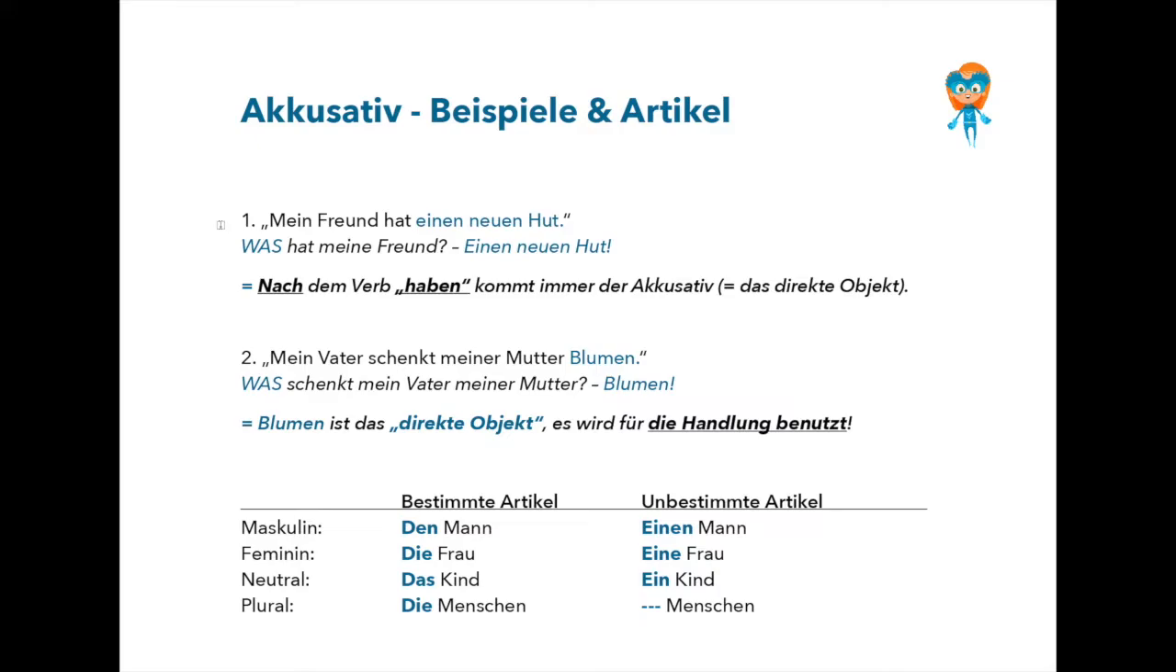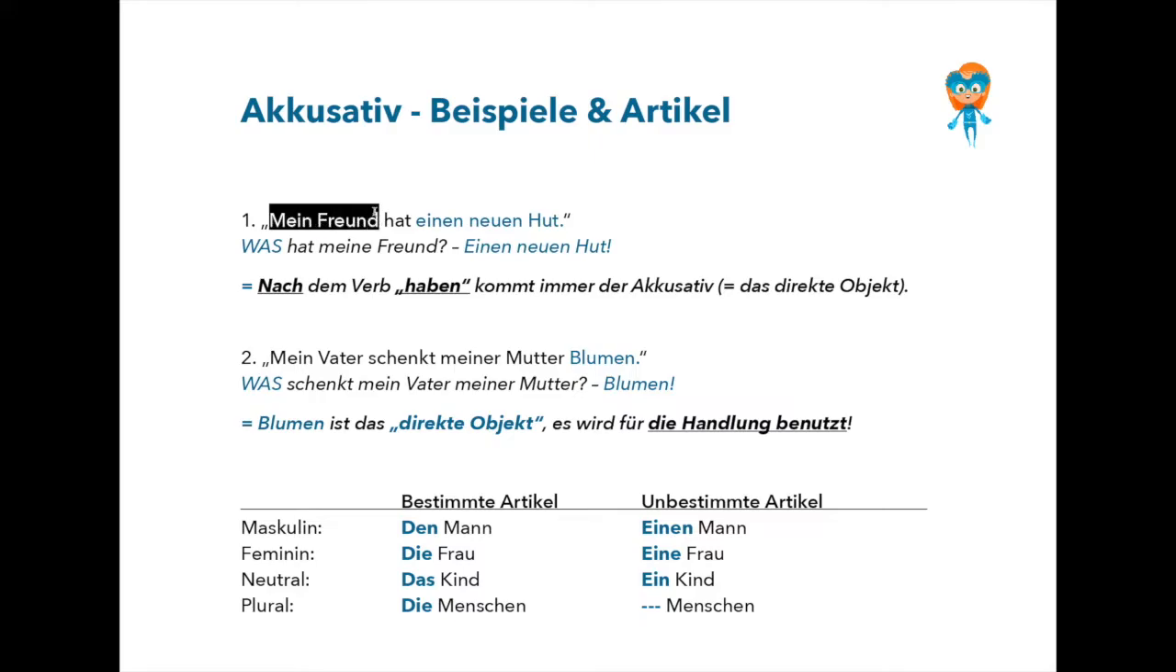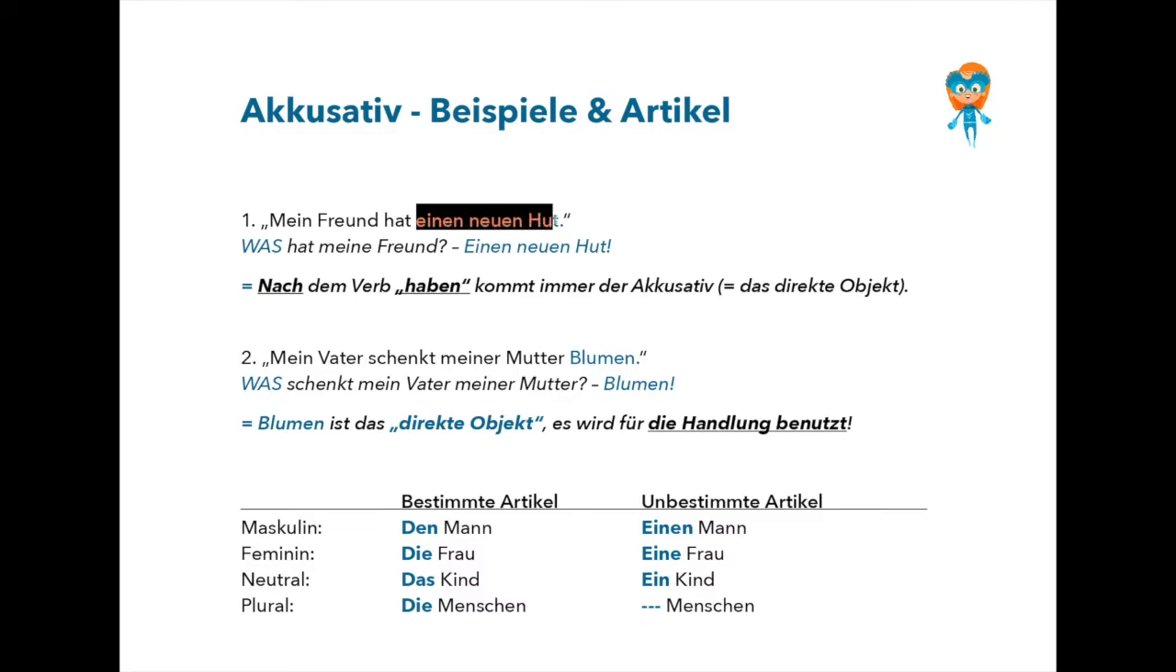So, in this example, mein Freund hat einen neuen Hut. My friend has a new hat. Now, first of all, I would ask, wer hat einen neuen Hut? Mein Freund. This is my subject in nominative. Has is the verb, which is conjugated according to the subject. Mein Freund hat. My friend has. Now, whom or what? Wen oder was hat mein Freund? Einen neuen Hut. And here is where I find my accusative object.